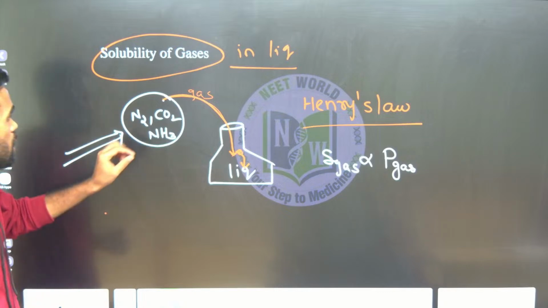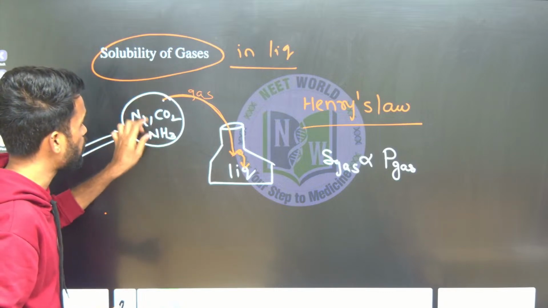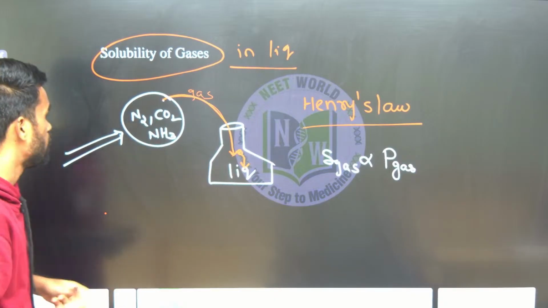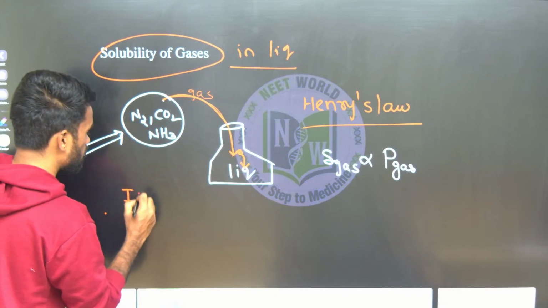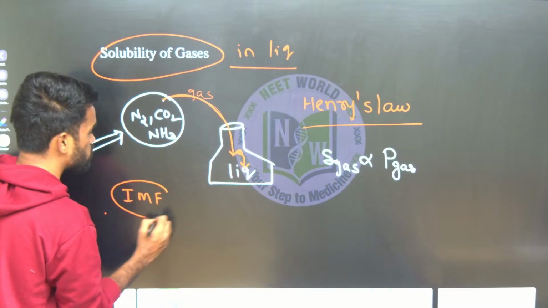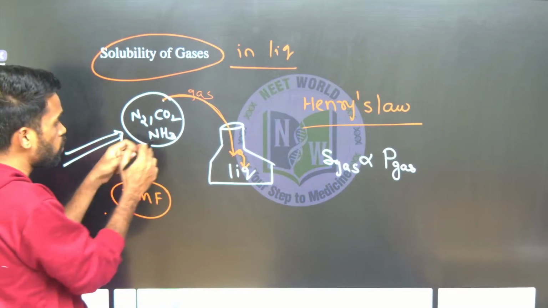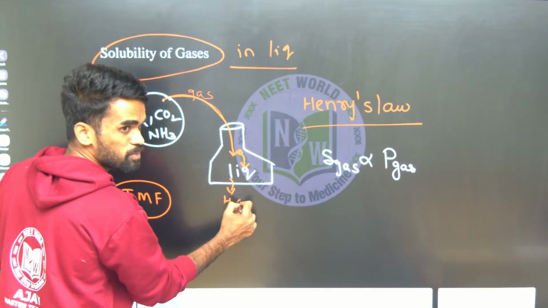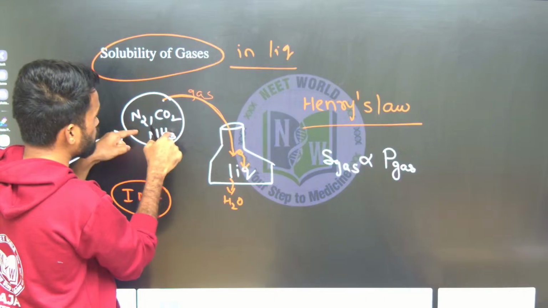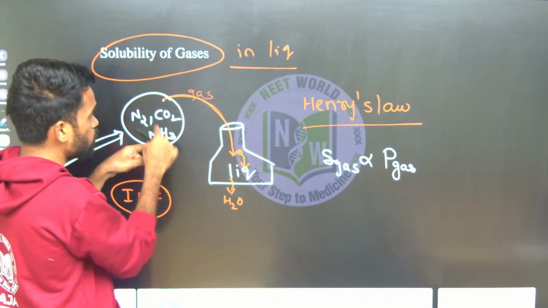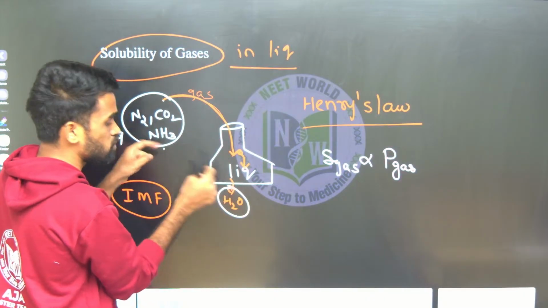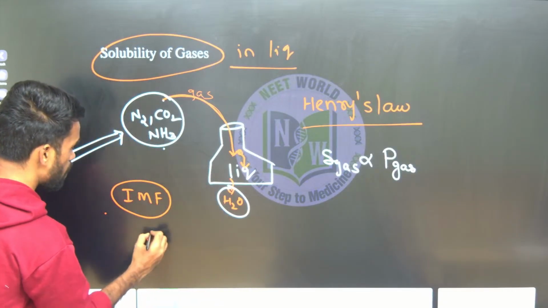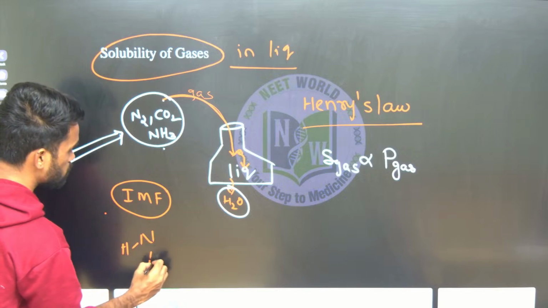The solubility of a gas depends upon its intermolecular forces. What do we mean by intermolecular forces here? More attractive force with water. Water is polar. The substance which has more polar nature or more attractive intermolecular forces with water will be more soluble. So now look at ammonia. Ammonia can form hydrogen bonds.